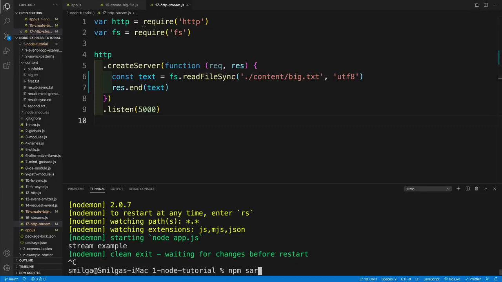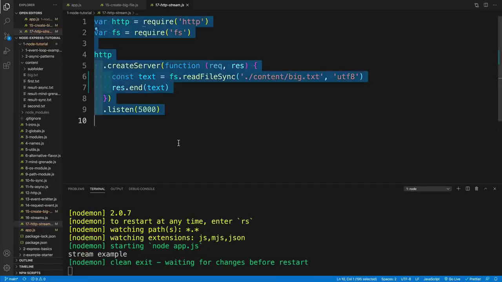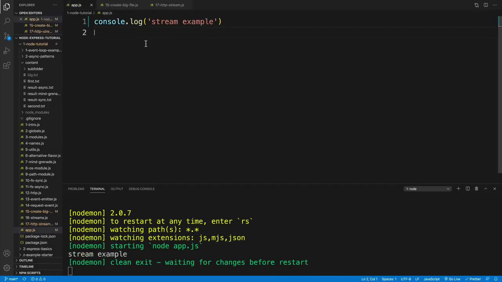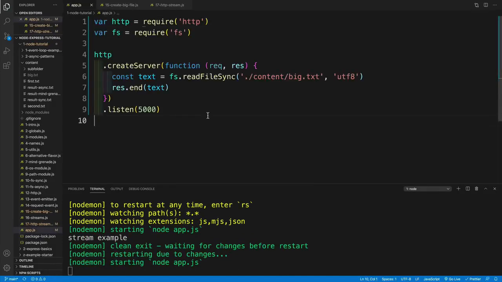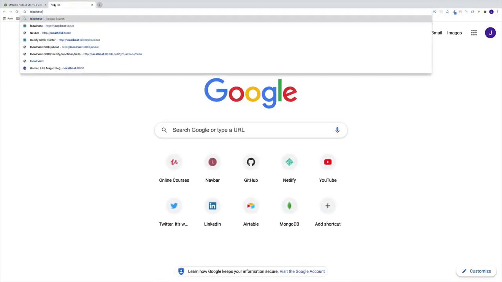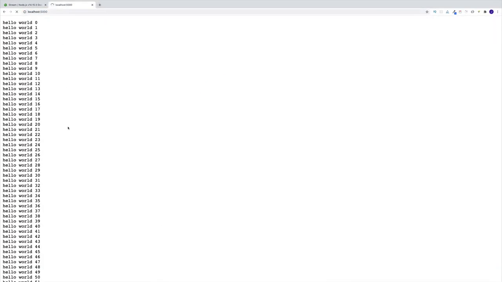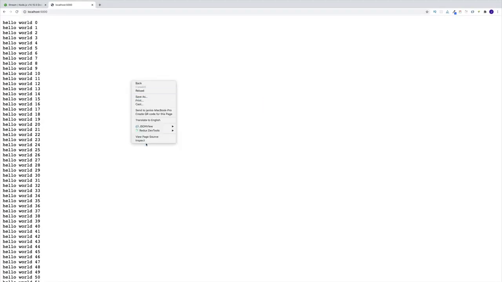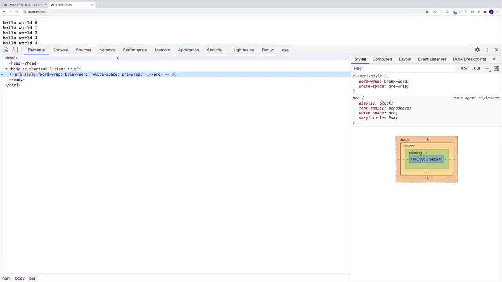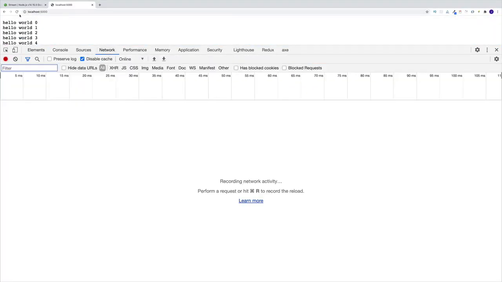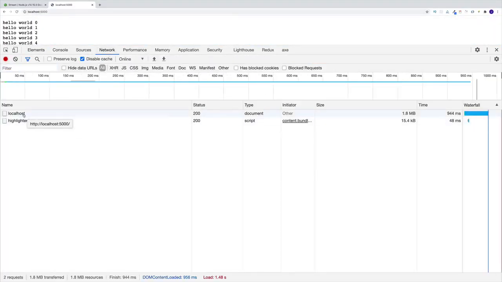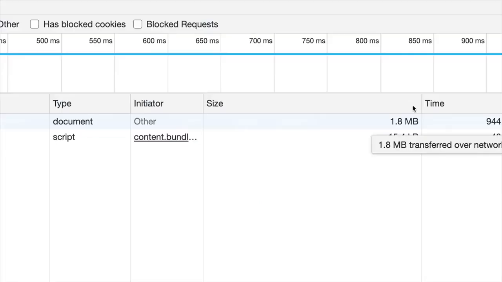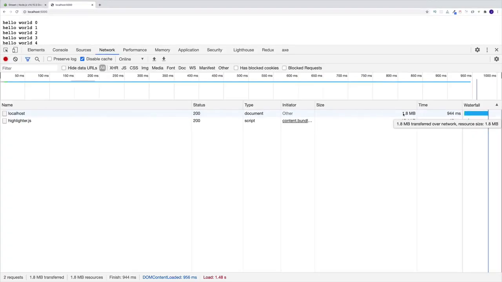And let me restart the server here. So let me go with npm start right now. So let me select everything from this file and copy and paste. And now if we navigate to localhost 5000, we should see a bunch of hello worlds. Now, the problem with this setup is the following, where if I go to developer tools and take a look at the network and if I refresh, yep, this request was successful.